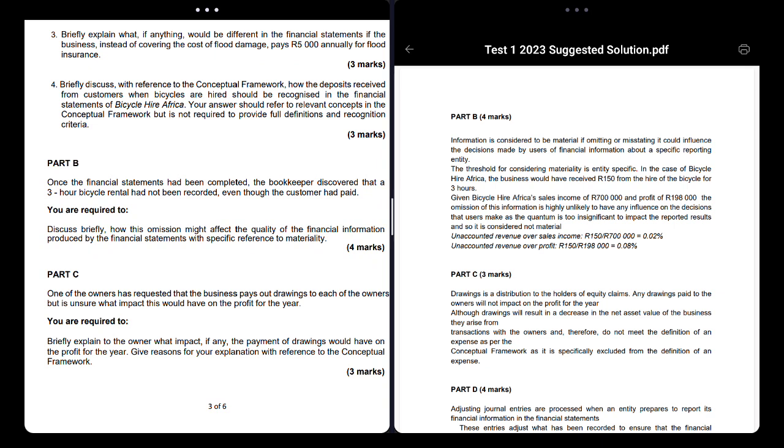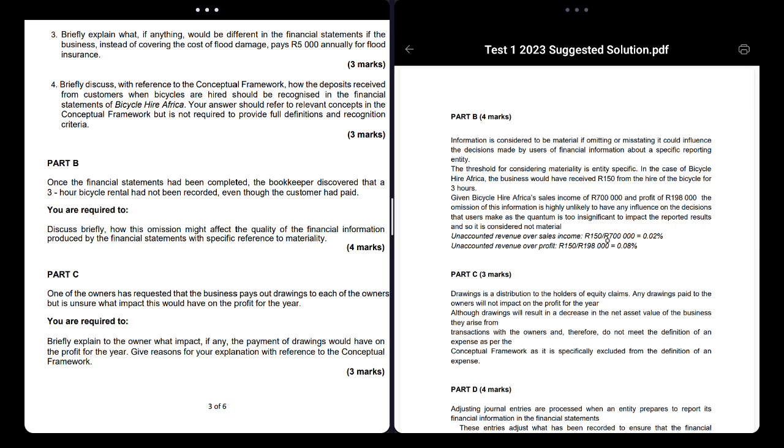Because it's immaterial. So what they said over here, information considered material, you give the full material definition, which I told you. In this case, the business would have received 150 from the hire of 3 hours. So you still have to give all this information: listen here, 150 rand is what a sale should have been made. Given the sales income of 700,000 rand and a profit of 198,000, the omission is highly unlikely to influence decisions, so there's no significant impact. You see what I'm saying? There's no impact. So that is why it's immaterial, so you can leave it out.